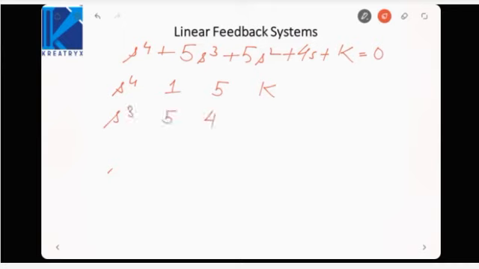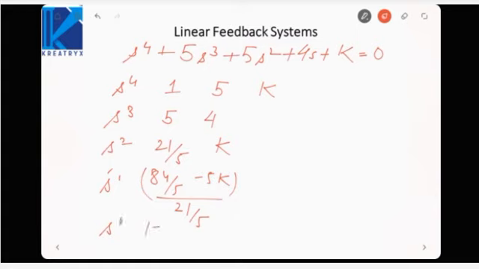Now it will be 25 minus 4, that is 21 by 5, and it will be k. Now s raised to power 1 will be (84 by 5 minus 5k) divided by 21 by 5. s raised to power 0 would be k.